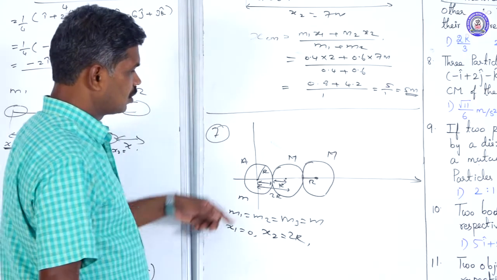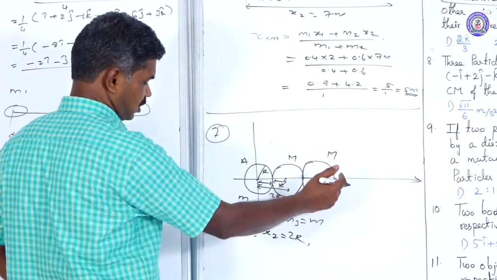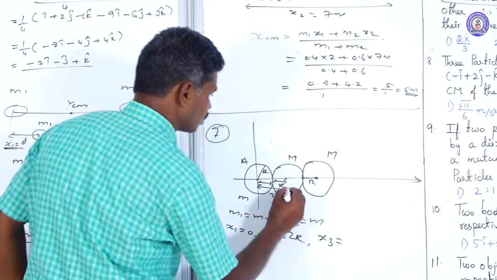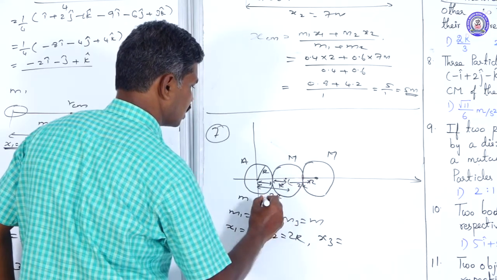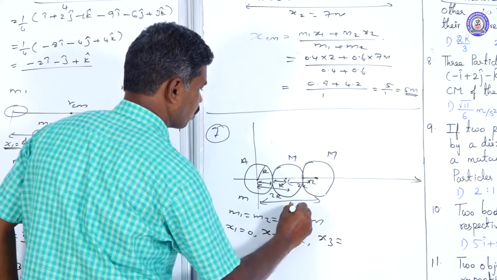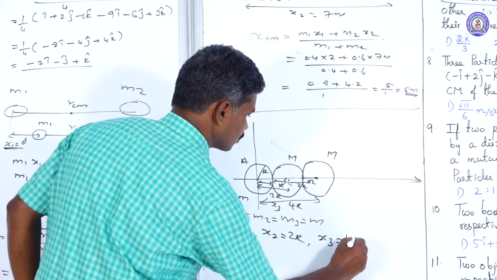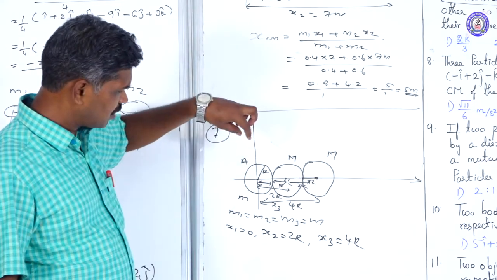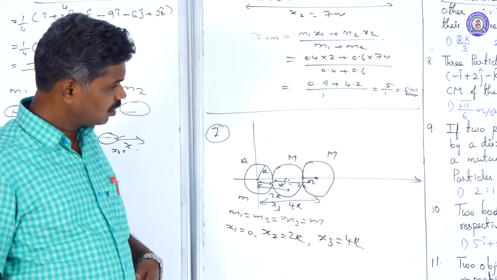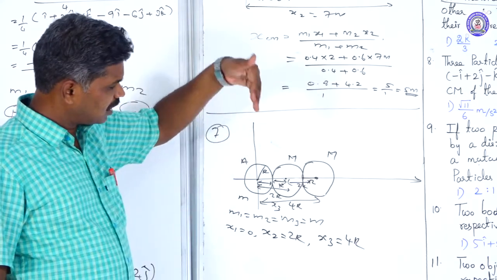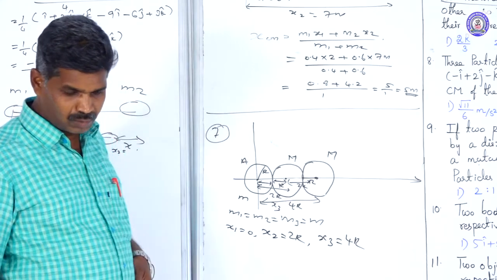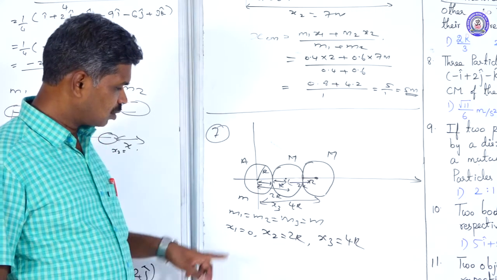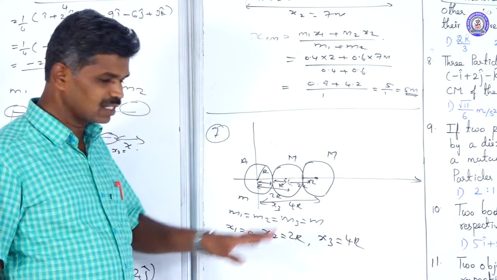Then the third one is in contact with the second one, so its distance is another 2r, that is totally 4r for x3. The first sphere's center coincides with the origin of our two-dimensional axis, and the second and third are in contact in a row. So m1, m2, m3 are all identical, same mass. So x1 value is 0, x2 is 2r, x3 is 4r.